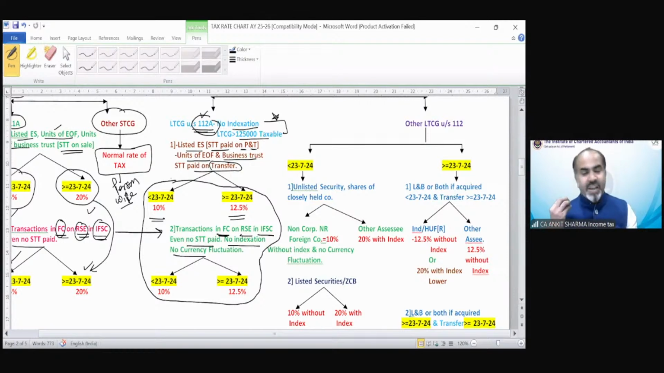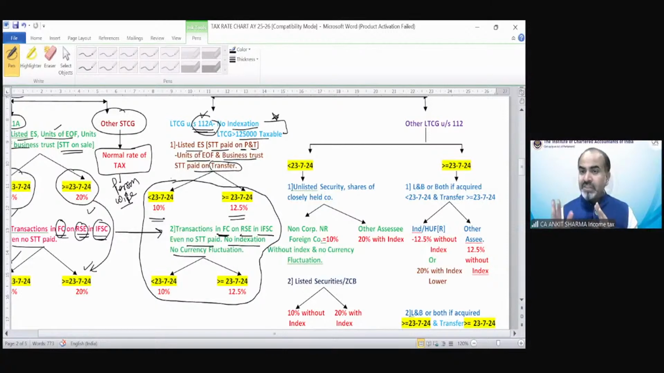That if they are listed equity shares on which STT is paid on purchase and sale, or EOF and business trust, STT paid on transfer, the rate would be 10% or 12.5%, including if the transaction has been in foreign currency and recognized stock exchange in IFSC, then no indexation, no currency fluctuation, the rate would be 10% again, and the same is 12.5%. So this is 112A completed.